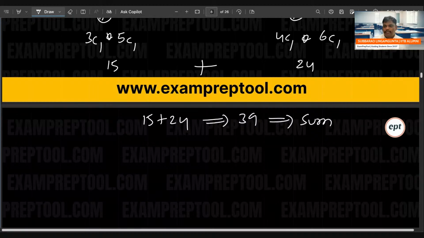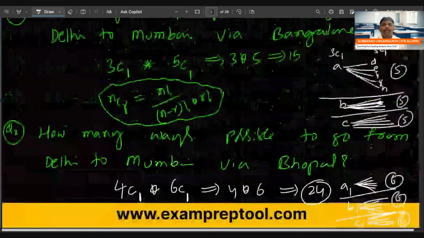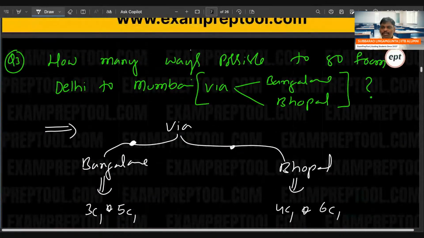So I hope you got it. In today's class, we did the product rule and sum rule. I explained 3 problems. Is anybody watching here giving GATE 2026? This is not for GATE 2026, it is for 2027-28. It will waste your time. If you are a 2026 person, please don't watch this.